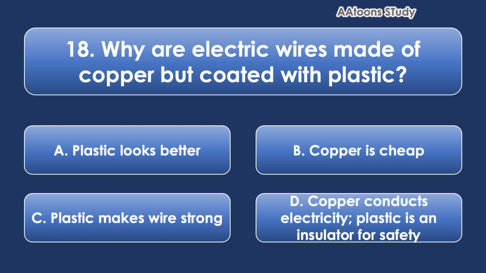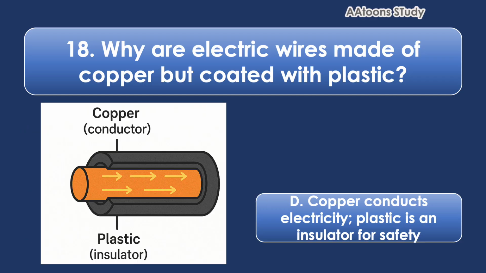Why are electric wires made of copper but coated with plastic? Copper conducts electricity. Plastic is an insulator for safety. Electric wires are made of copper because copper is a good conductor, meaning it allows electricity to flow easily. They are coated with plastic because plastic is an insulator, which means it does not allow electricity to pass through.